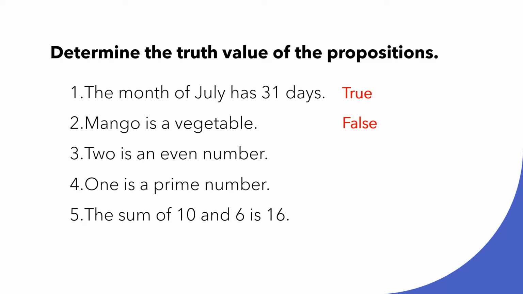2 is an even number. Is it true or false? Very good. It is true. How about 1 is a prime number? Is it true or false? Very good. It is false. Why? Because 1 is neither a prime nor composite. The sum of 10 and 6 is 16. Of course, we know very well that it is true.